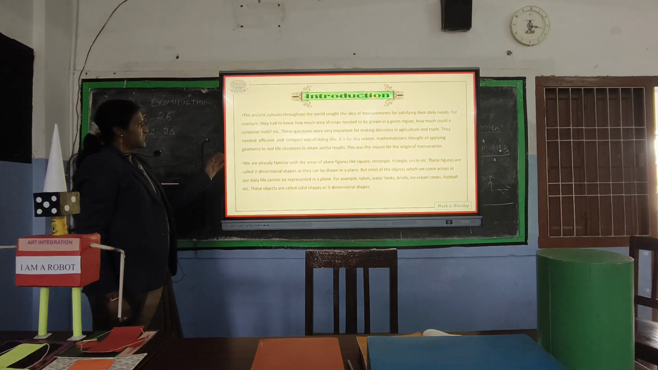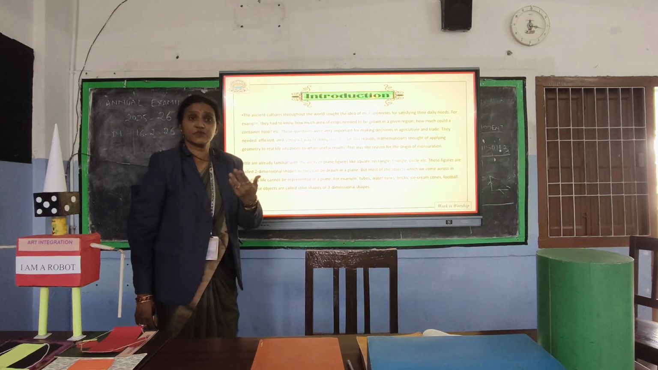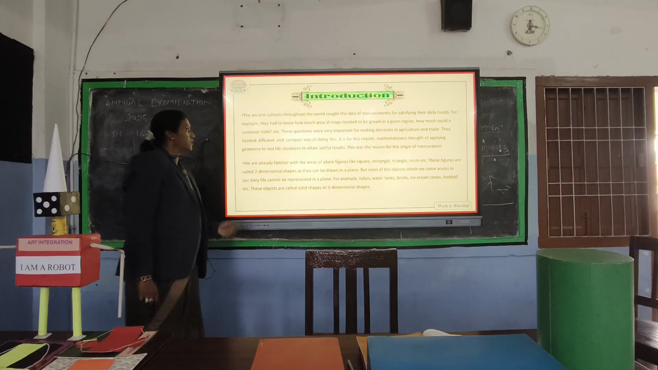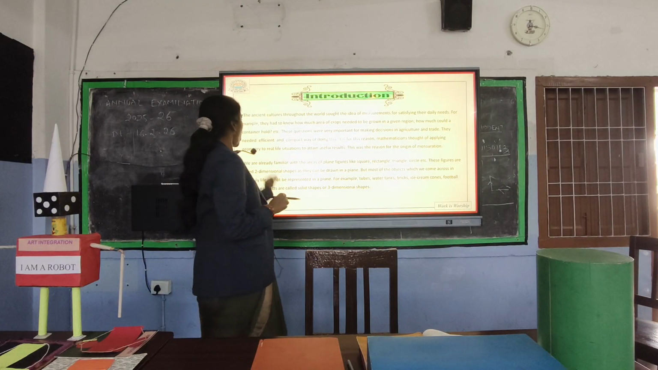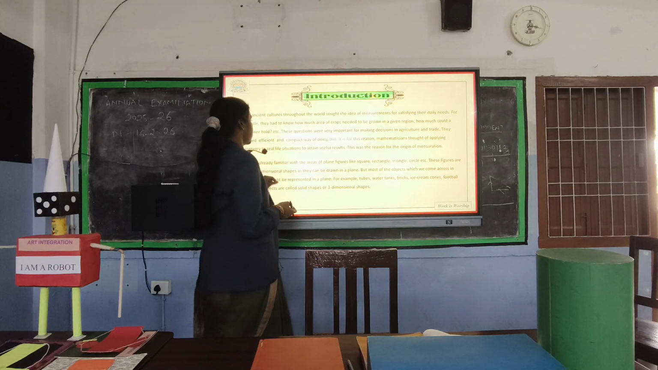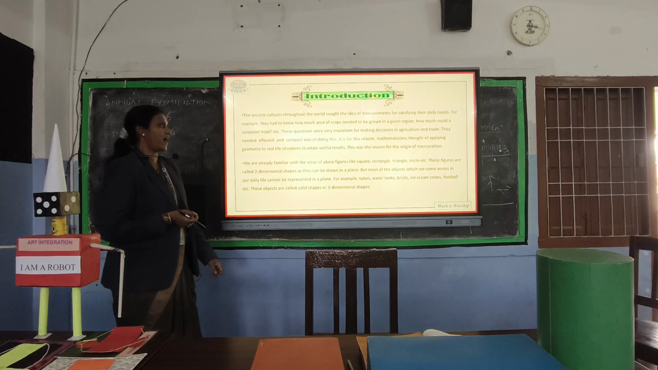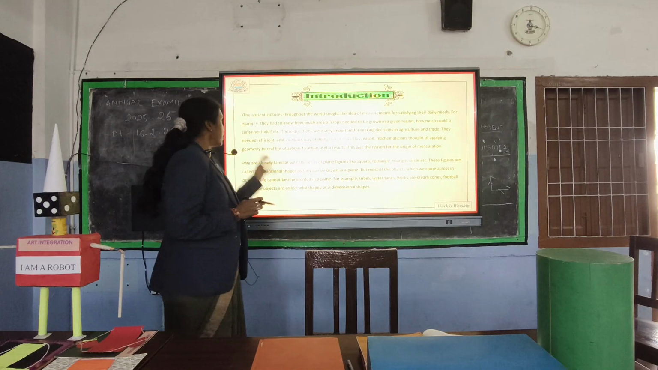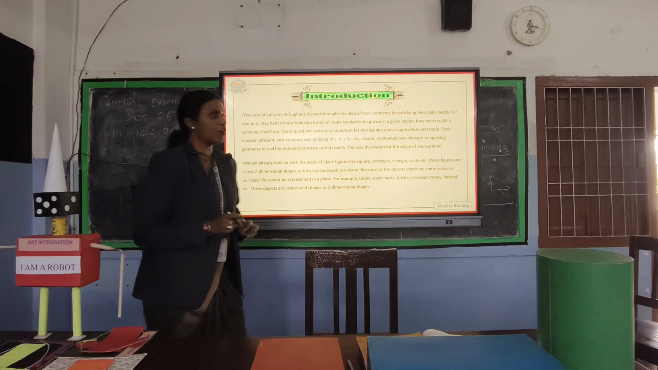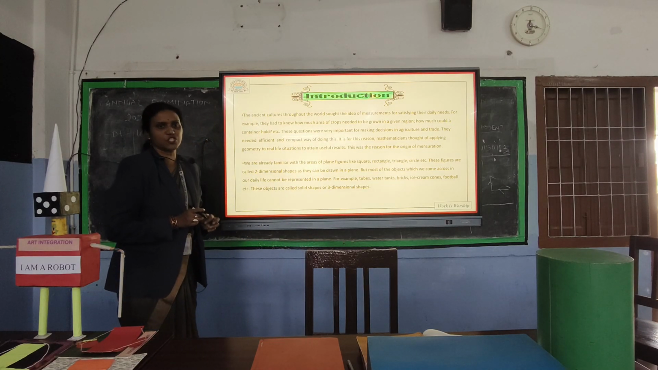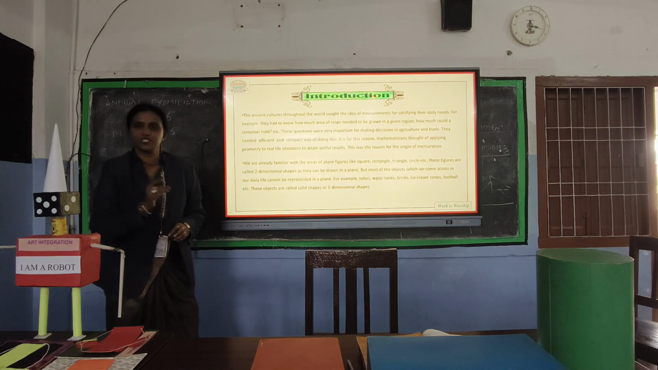So the ancient cultures throughout the world sought the idea of measurements for satisfying their daily needs. For example, they had to know how much area of crop needed to be grown in a given region, how much a container would hold, etc. These questions were very important for making decisions in agriculture and trade. So they needed an efficient and compact way of doing this. For this reason mathematicians thought of applying geometry to real-life situations to attain useful results. This was the reason for the origin of mensuration.